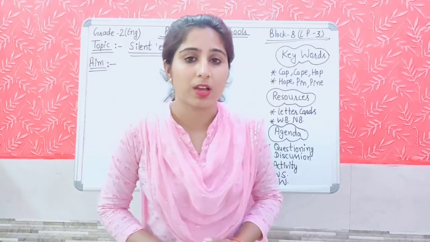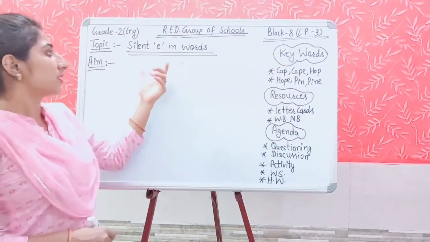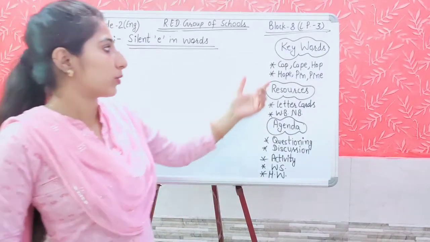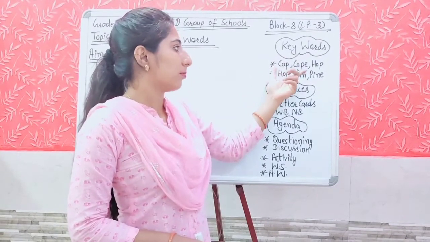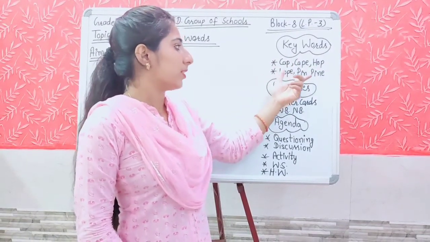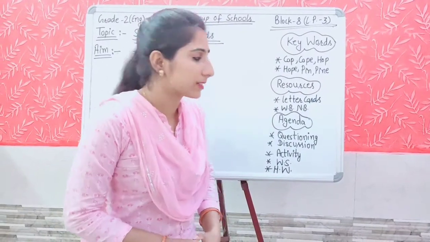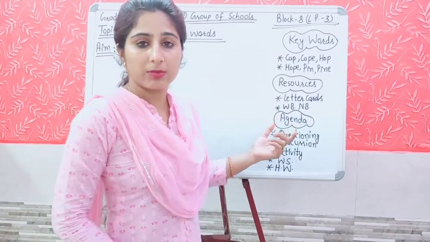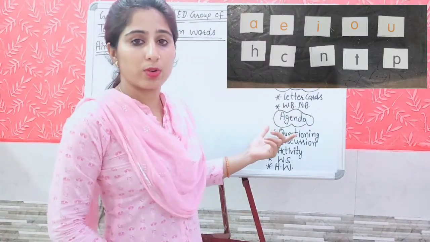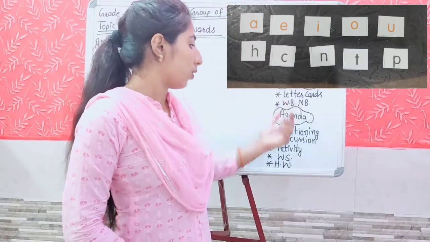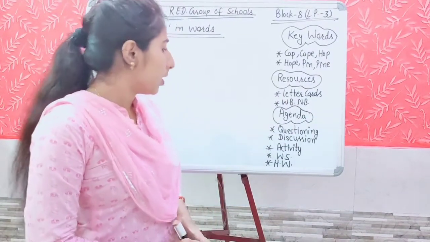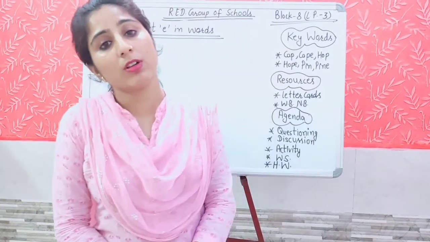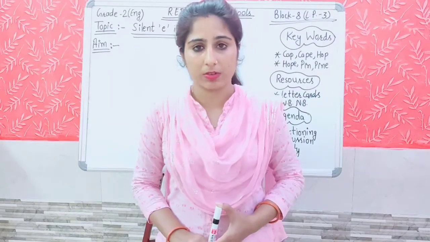What is our today's topic? Our today's topic is silent E in words. And what will be the keywords? Cap, cape, hop, hope, pin, pine. And resources for today's class: letter cards. As we have used these letter cards many times, you know which letter cards we are going to use. Workbook and notebook. And our agenda as usual: first we will go for questioning, then discussion, after that the activity part, then you will go for the worksheet, and at last homework will be there.